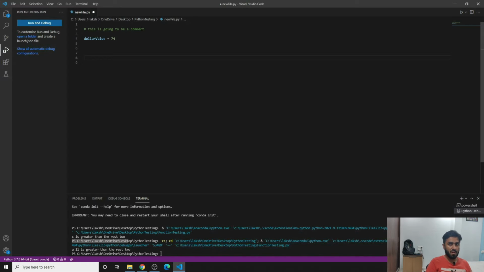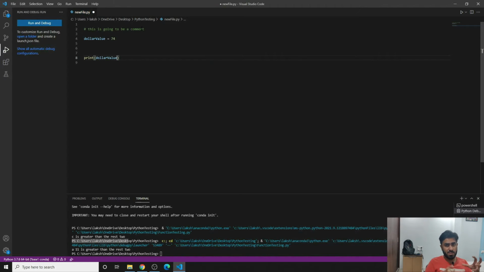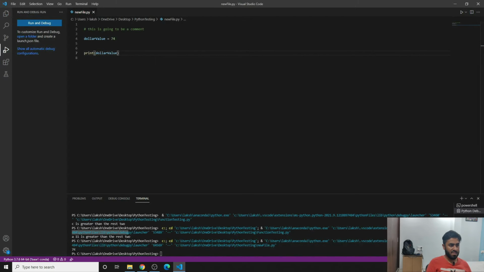If you want to see what exactly is there in the variable, most of the time you will use a print statement to understand what the value is. So if you write print dollar value, you'll see it. This is the best part of using Visual Studio Code: there is always a hint. If you run this code, you'll see that it says 74.